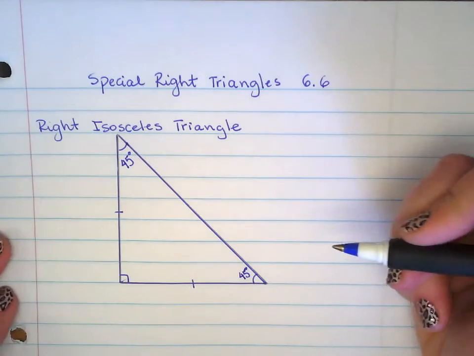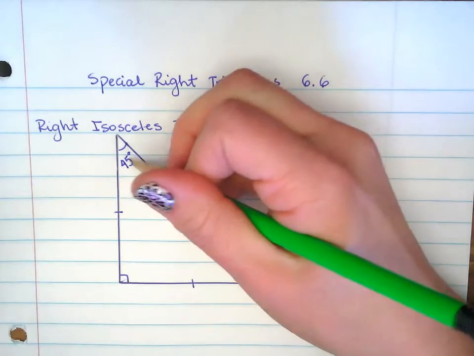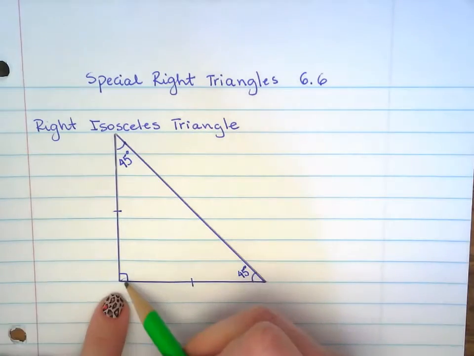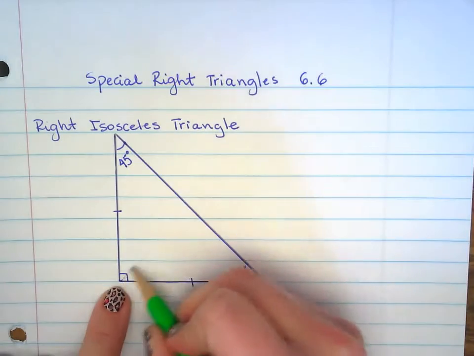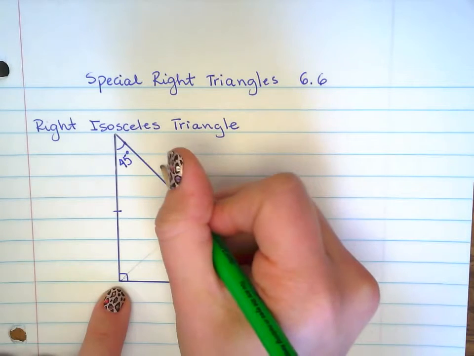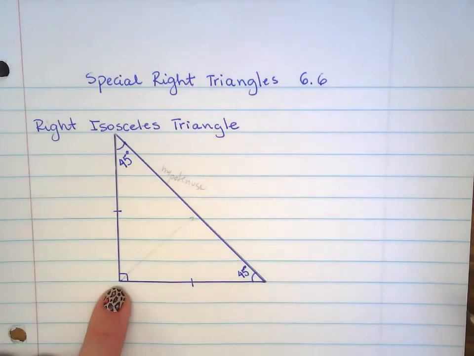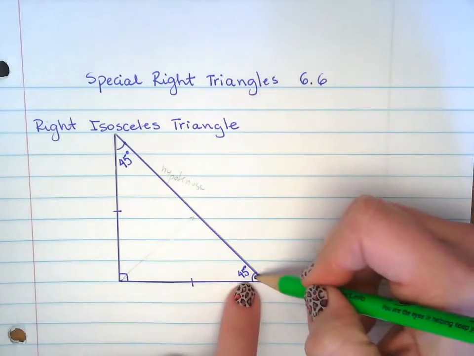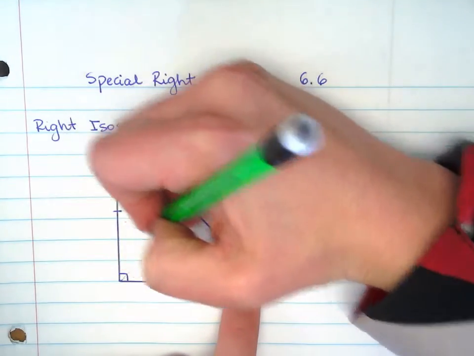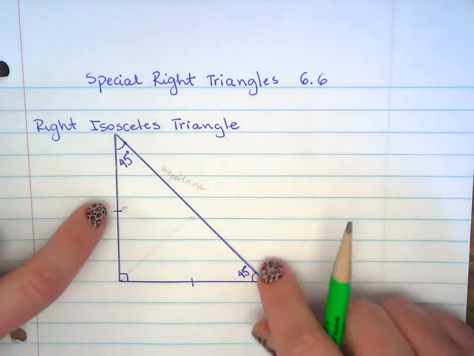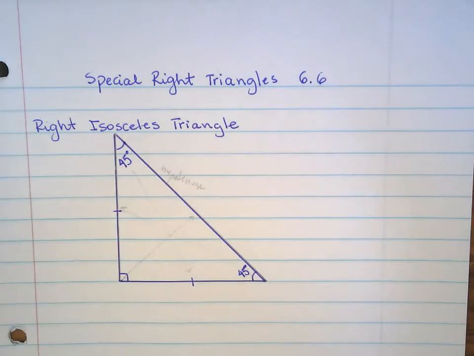Alright, so now the one thing some of you might get confused about is labeling the sides. If this is the right angle, the side that is opposite to the right angle, that's the hypotenuse. Hypotenuse right there. So this is 45, and the one opposite to that 45, this one right here, is the side opposite to 45, and this is the side opposite to 45.